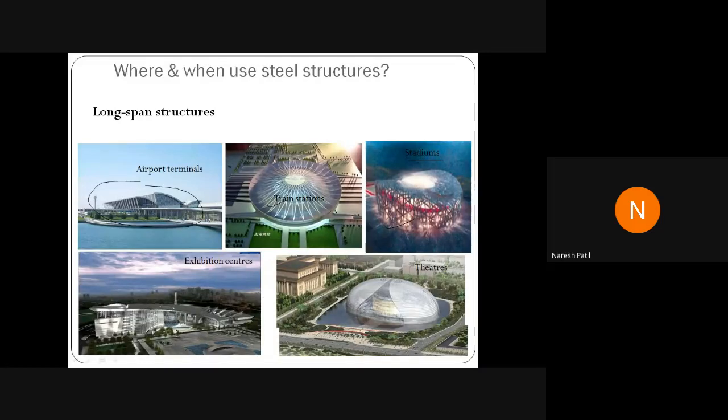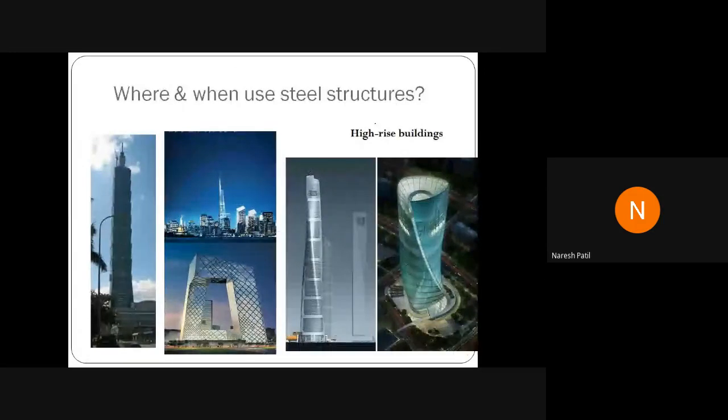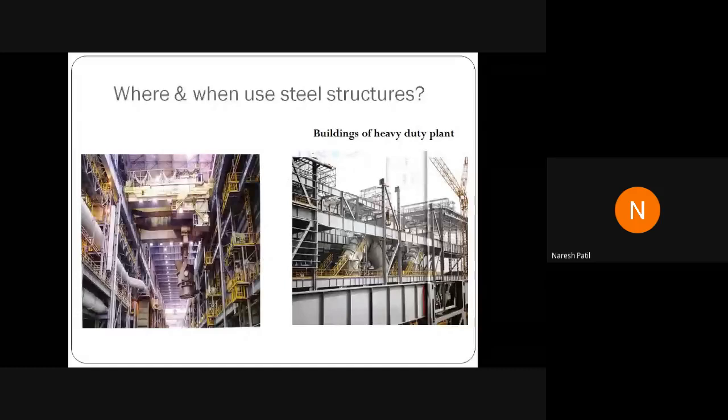Then we have exhibition centers like malls and other things, theaters. These are some of the photographs where steel structures are adopted. Then we have high-rise buildings. These are made up using steel structure. These are all buildings made up of steel structure. Then we have buildings of heavy-duty plants. These are industrial structures like oil and gas industries. They use steel structures.